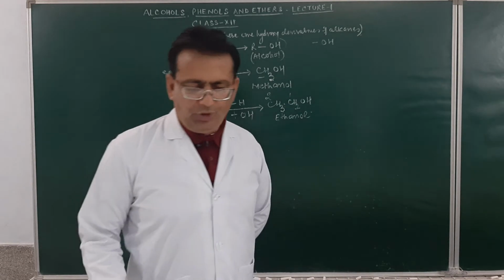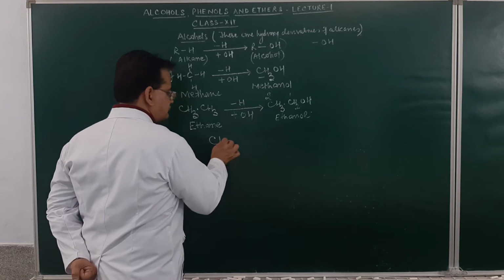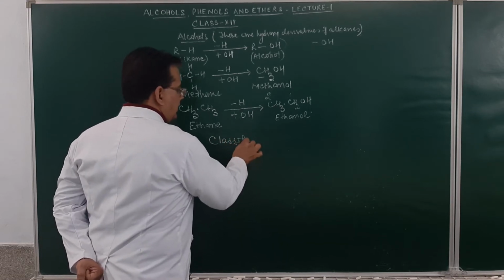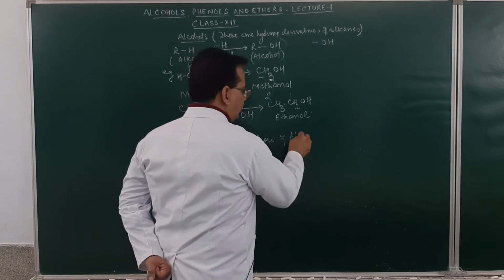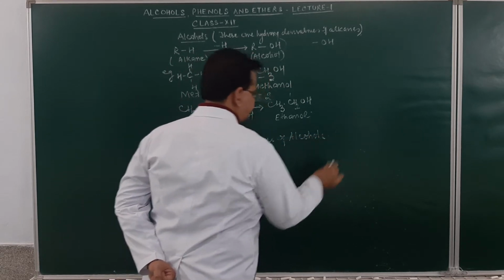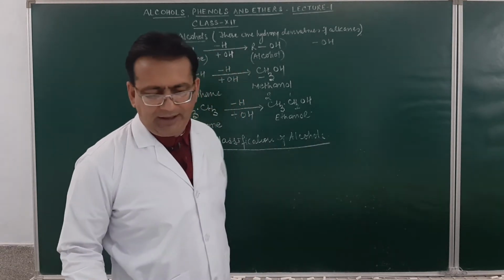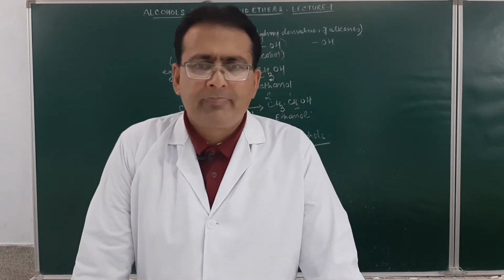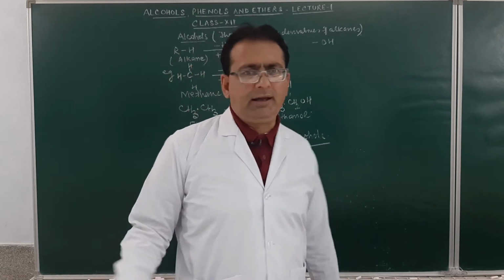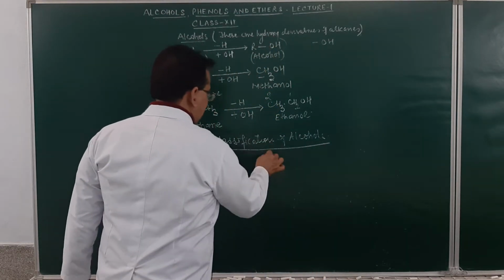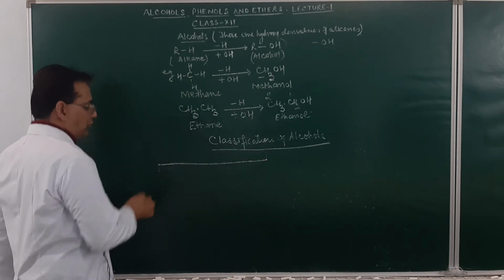Then, if you study the classification of alcohols, students, alcohols can be classified under two categories. These are monohydric alcohols and polyhydric alcohols. This will also become a theme of the chapter. How will we discuss the alcohol?